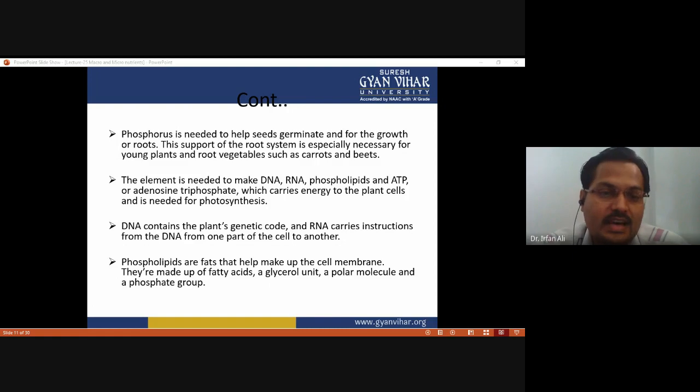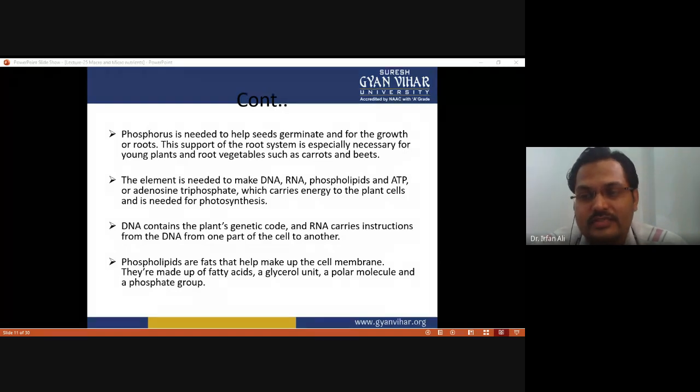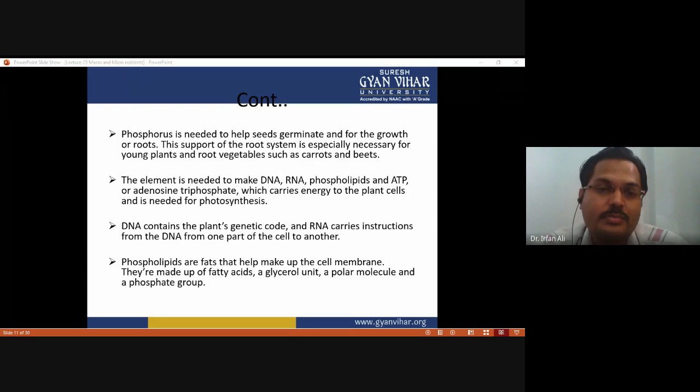They are made up of a bilayer of fatty acids or lipids, and these have a glycerol unit, a polar molecule, and a phosphate group. So that's why it is a very essential component for the overall growth and development of the plant.